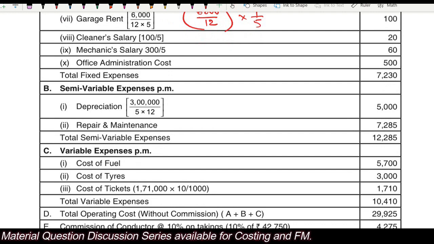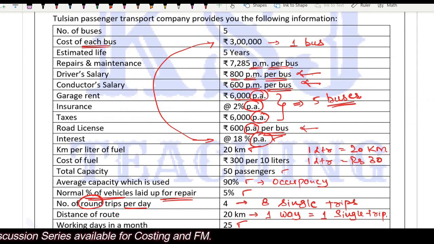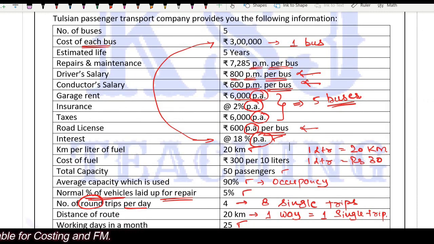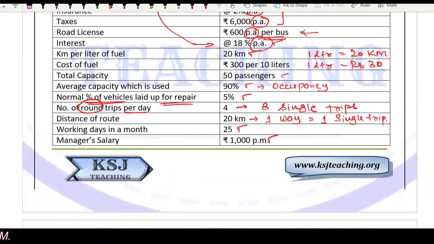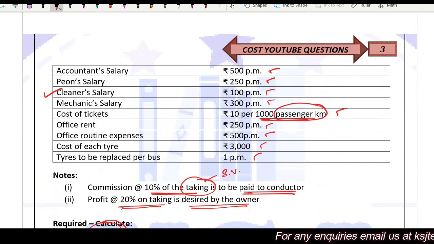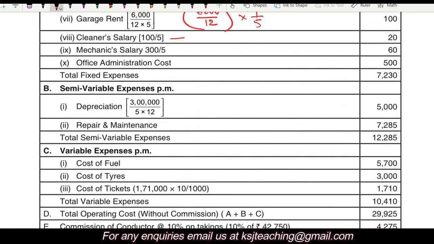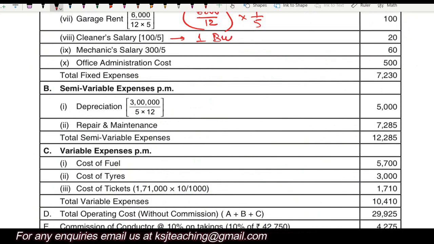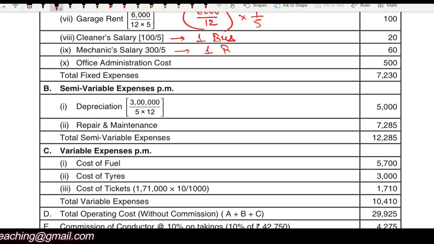Cleaner salary, 100. How is it given? Let's see. Where is the cleaner salary, sir? Okay, here. The cleaner salary is 100 per month. Now this is for all the buses, so divided by 5 will give you for one bus. Mechanic salary, again 300 divided by 5 will give you for one bus.